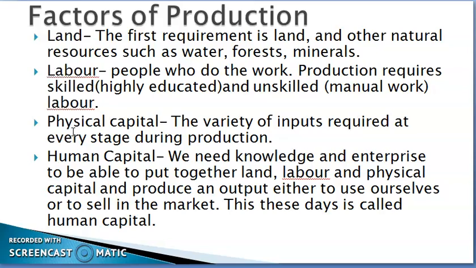Unskilled labor. Who is this unskilled labor? Those people who have to do manual work. For example, they are doing the work of loading and unloading things. So, production requires skilled as well as unskilled labor. The next requirement of production is physical capital. Now see, whenever we think about production, we will require tools, machinery, buildings, land.